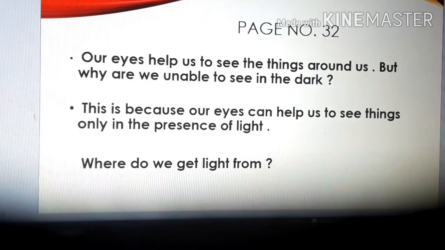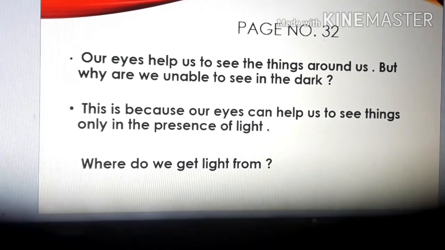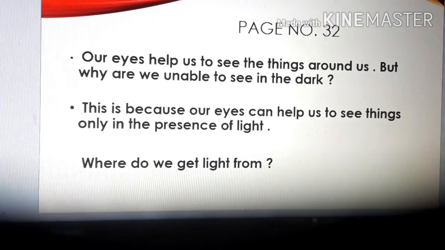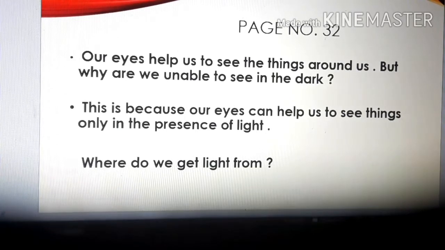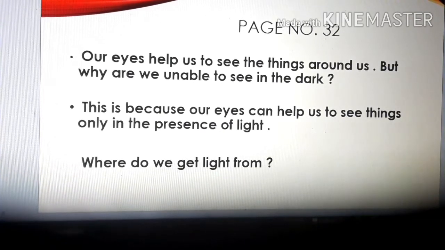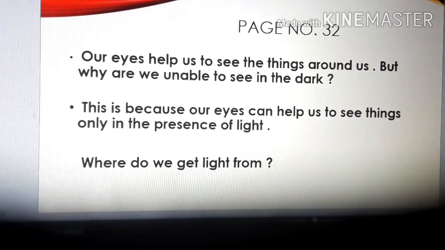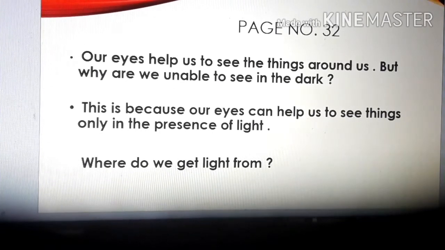Take out your book. Our eyes help us to see the things around us, but we are unable to see in the dark. So you know the reason why is it so, children? This is because our eyes can help us to see things only in the presence of light. So we are unable to see in dark.